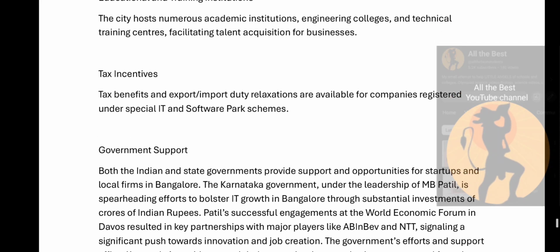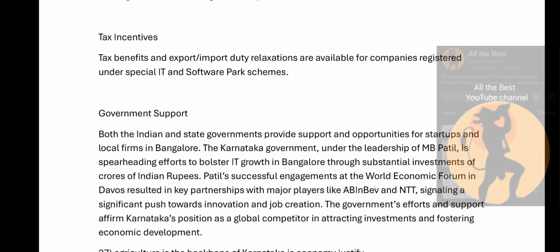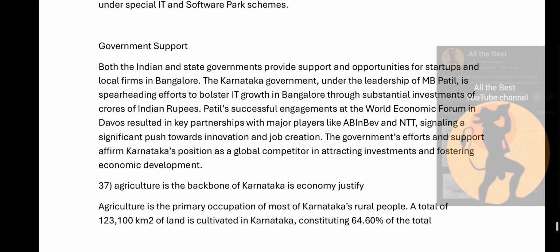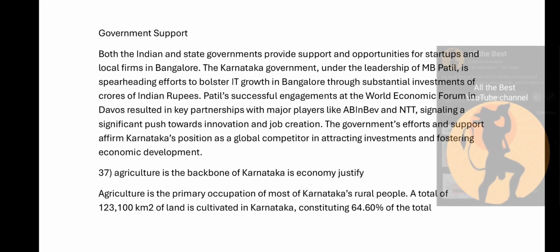for businesses. Tax initiative: the tax benefits and export import duty relaxation are available for companies registered under special IT and software park schemes. The last point is government support. Both the Indian and the state government provide support and opportunities for startups and local firms in Bangalore. The Karnataka government, under the leadership of MB Patil, is spearheading efforts to bolster IT growth in Bangalore through substantial investment of crores of Indian rupees.